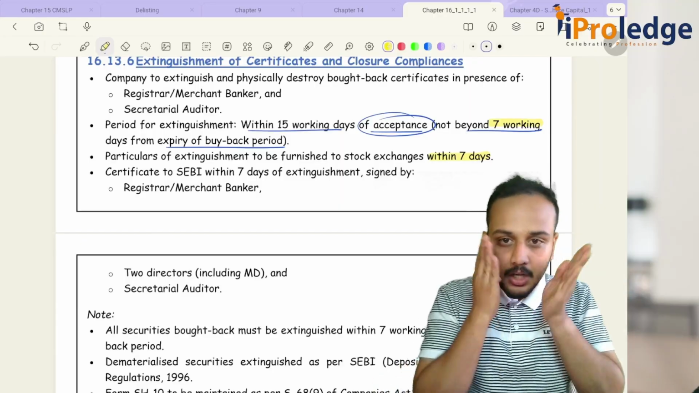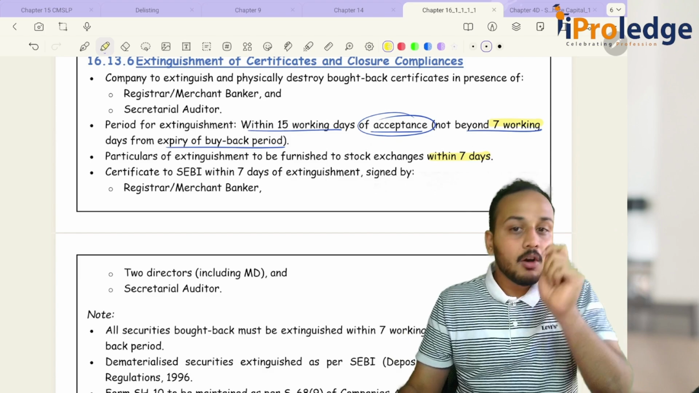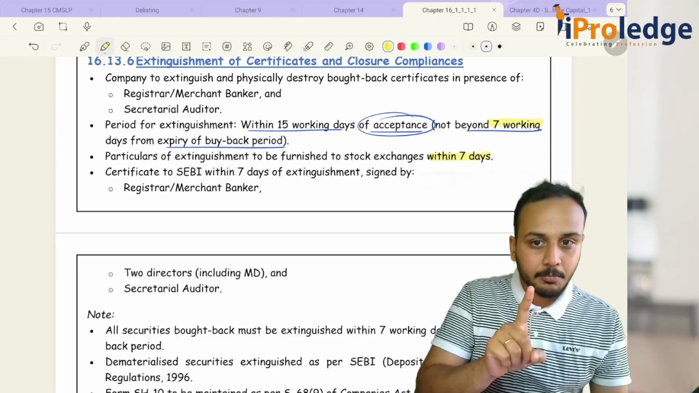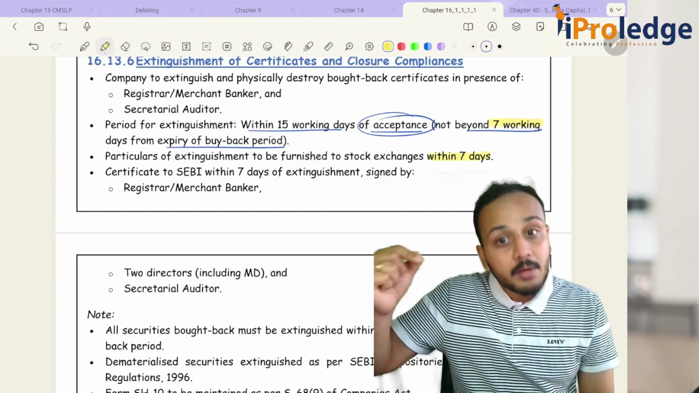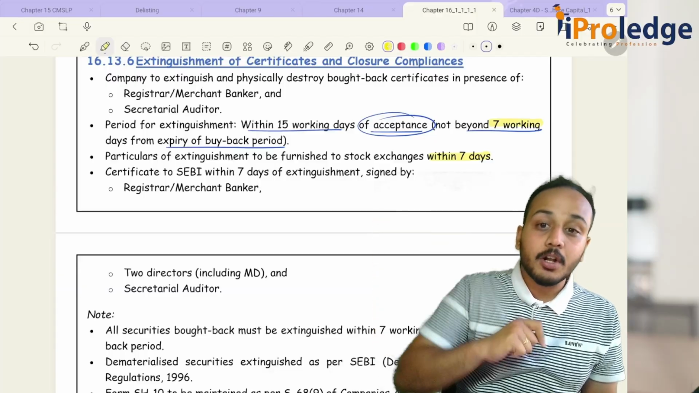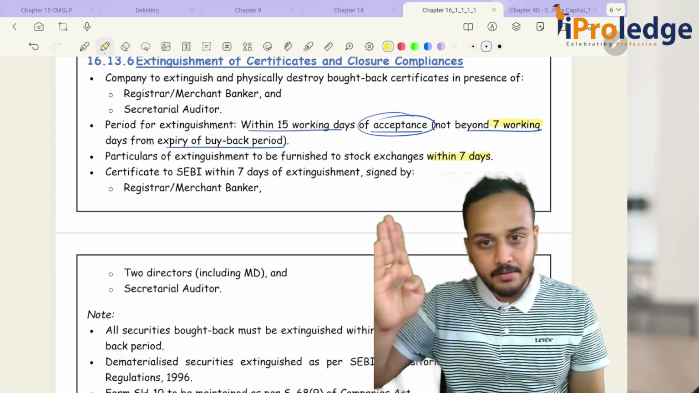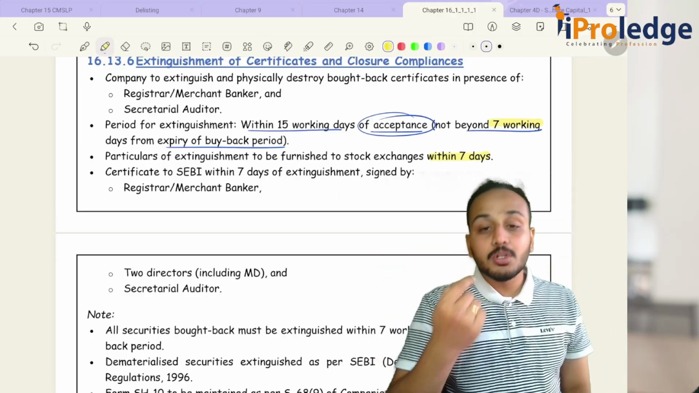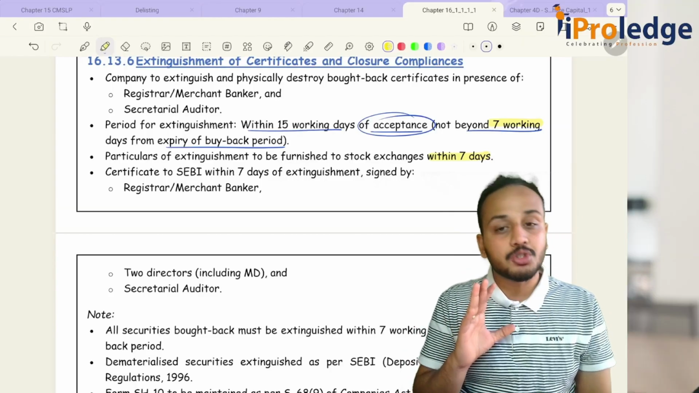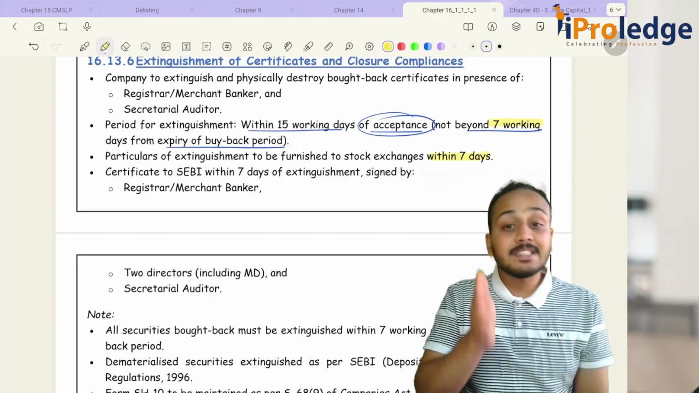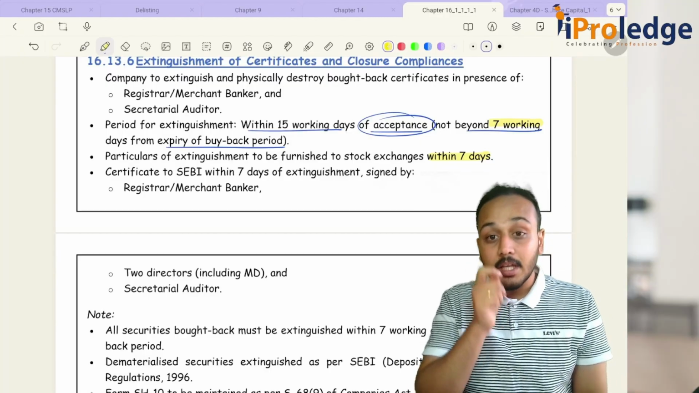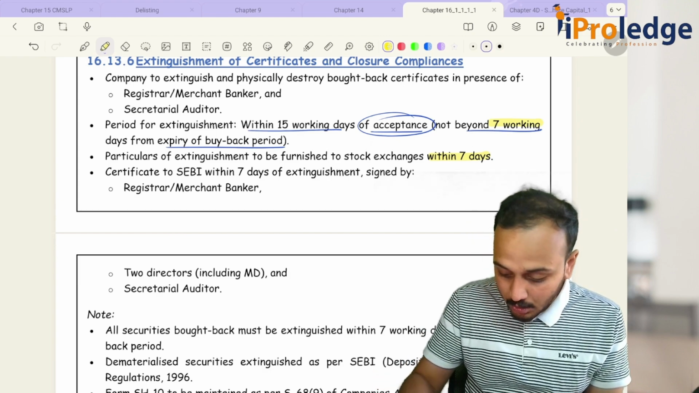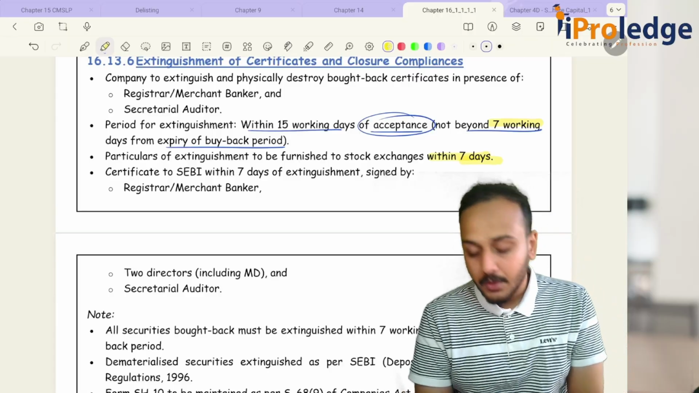See, first thing, here you will be remembering three timelines. One is your 15 days, that is 15 days from the acceptance of the offer. But this 15 days cannot be beyond 7 working days from the closure of the buyback offer. Okay, 15 and 7 is clear. Then the extinguishment is to be furnished to the stock exchange, that I have extinguished so and so share certificates, within how many days? Within 7 days. Here we are only talking about days, we are not talking about working days.